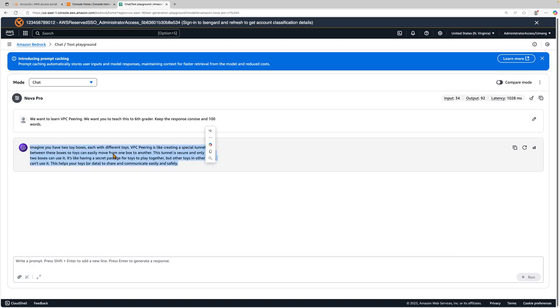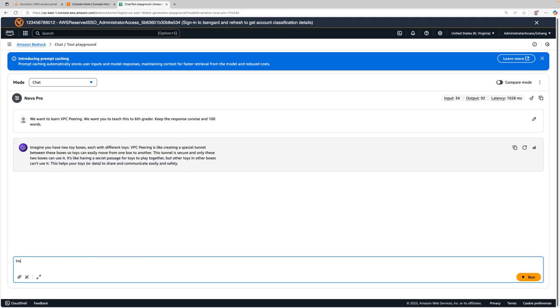Okay, so it pretty much came out with a good response. It says, imagine you have two toy tokens. The model was able to follow our instructions. I can see how it is giving us a sixth-grade response. It keeps the response short, and it followed our output instructions. I think this is good. How about we use this to help us write a prompt? Instead of giving me a response, can you write a really good prompt and also explain it to me? How about that? What do you think of that?